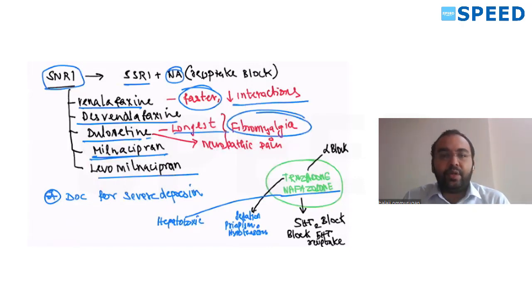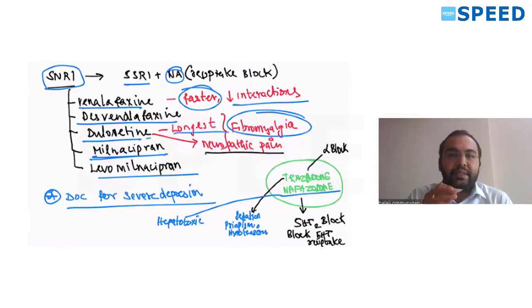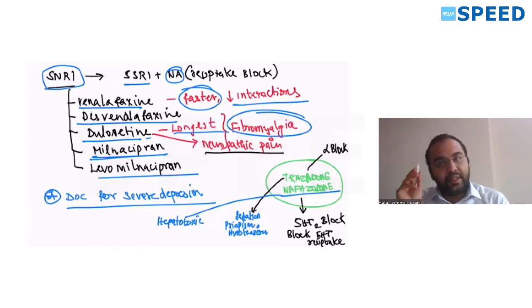Duloxetine is also used in neuropathic pain. This is the drug of choice for severe depression. When compared to SSRI, SSRI is the drug of choice for depression, but for severe depression you can prefer SNRIs.